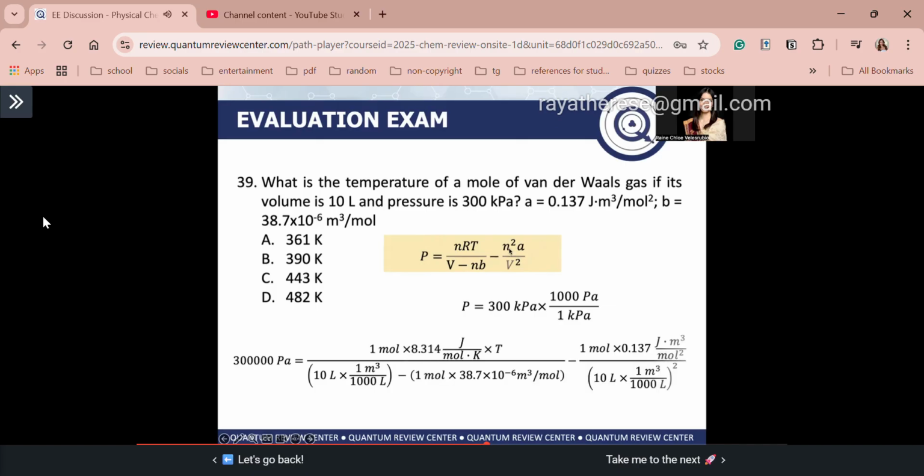Okay. So substitute lang sa ating equation dito. So pressure is equal to 300,000 pascal, okay? Which is equal to nRT. What is the n? We are given here 1 mole of van der Waals gas, 1 times R times T. T again ang hinihingi sa problem. Divided by V, which is given, that is the 10 liters.